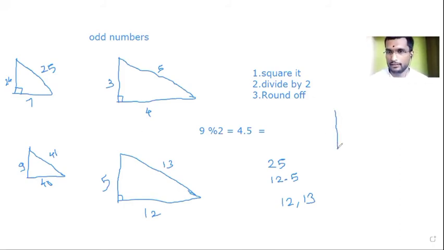11. 121 divided by 2. 61, 62. Just by looking at it. 61 and 62 is the answer. This time, Madhuri was fast, than others.